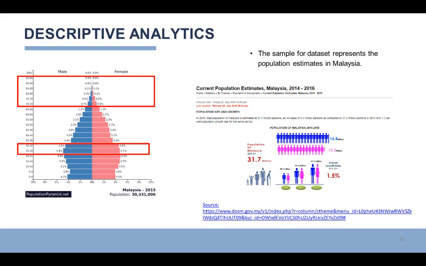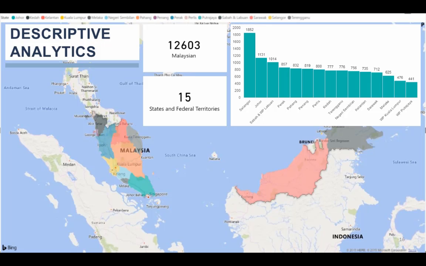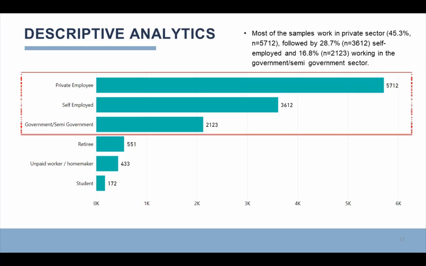Descriptive analytics. As you can see here from the bar chart, there are 12,603 Malaysians across 50 states and federal territories. It shows that Selangor, Johor, Sabah, and Wilayah Persekutuan Labuan are the highest states and territories.